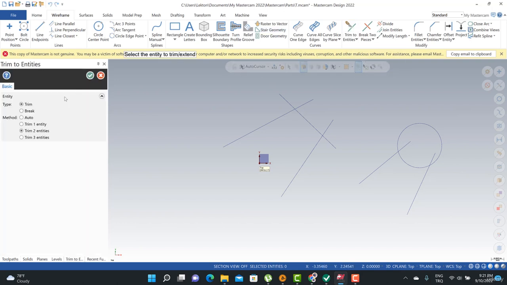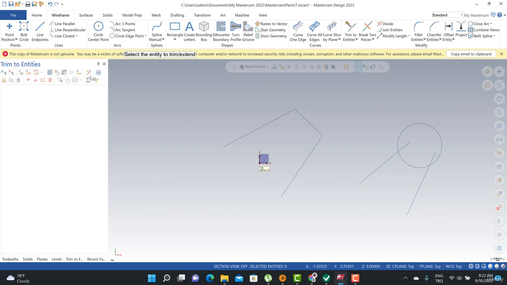Okay, let's turn here. This is trim one entity. I need to select my line and then I can select my cutter line. This is my cutter and this is my trimmed line. We can also click here and here. This is the left side of my line. I can also click here and here, and this one and this one.